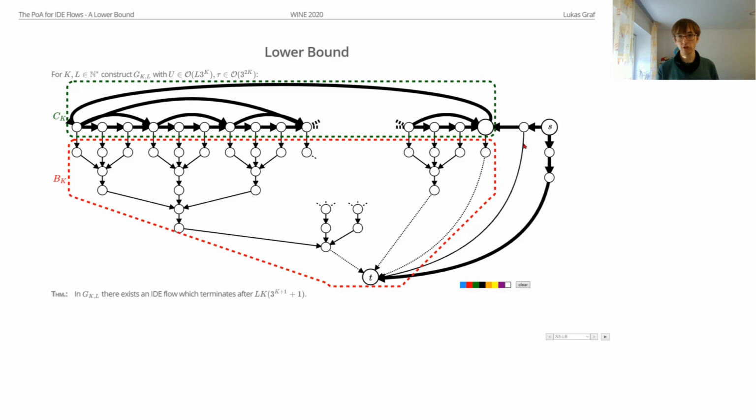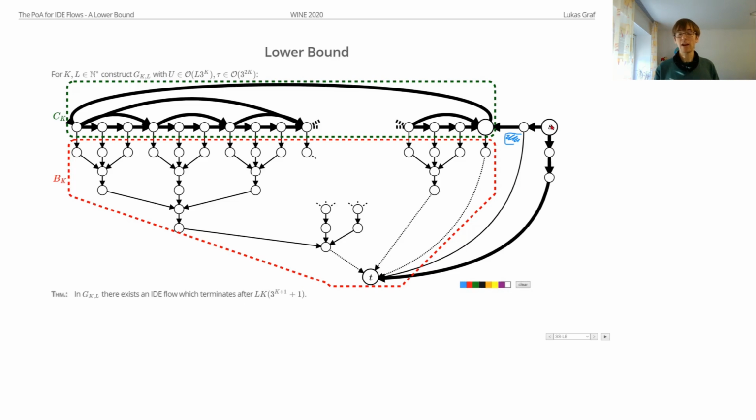Now our IDE flow starts here. It sees the shortest path, so it goes immediately to the left. But when it arrives here, well, a queue forms on this edge of low capacity, and then the main amount of flow is diverted into our gadget, and then everything happens as before. So we have basically the same termination time.